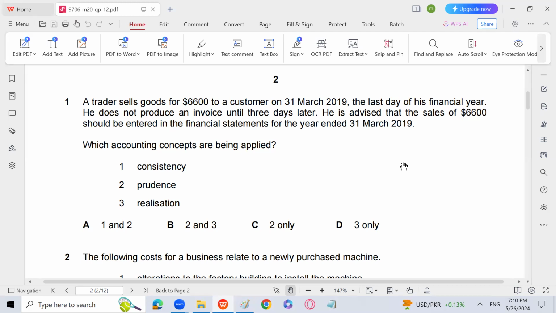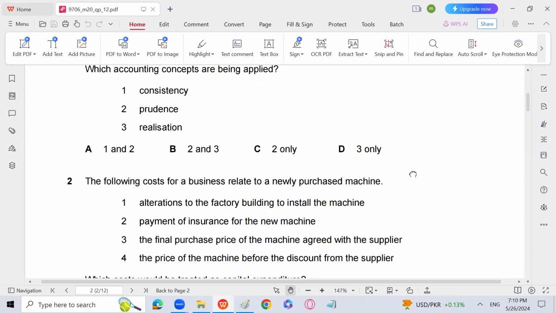It means the sales has already occurred, but the sales invoice was produced 3 days later. It means the goods have been sold, so you have to record the sales in the books of account, because payment is yet due, doesn't matter. So D is the answer, realization.